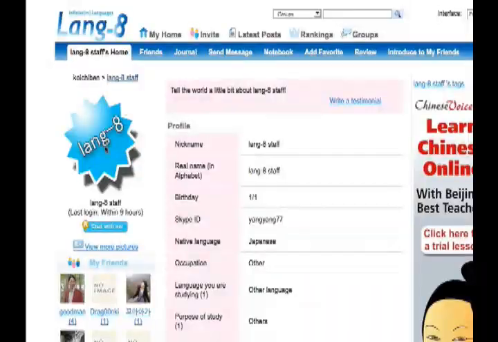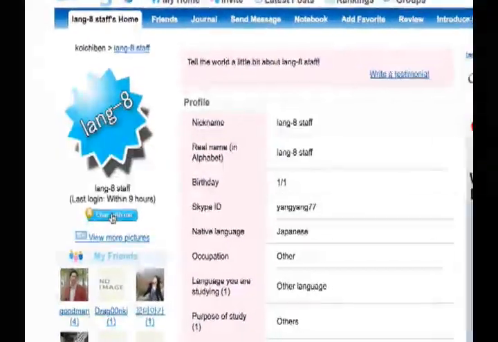Now, one of the things I really like about Lang-8 is how they integrate Skype right into the website. If someone has Skype, it'll show up on their profile. You might be able to chat with these people, call them up on Skype, which will help you practice your speaking, or even ultimately become pen pals with someone. The whole social aspect of this website really expands the possibilities of language learning.